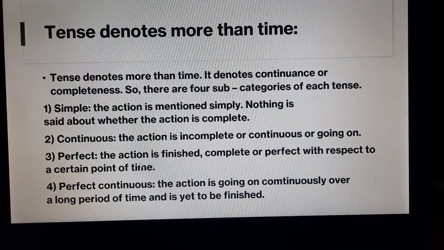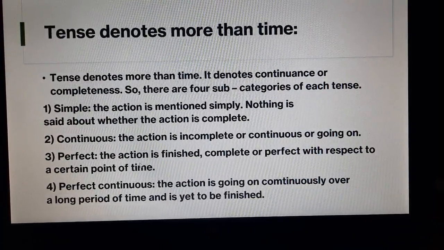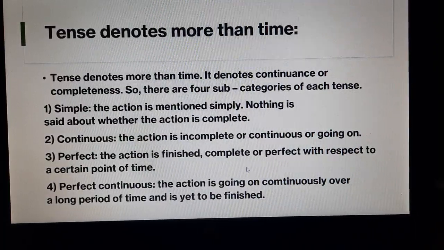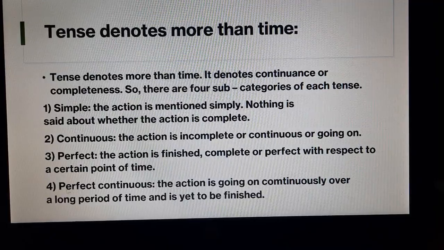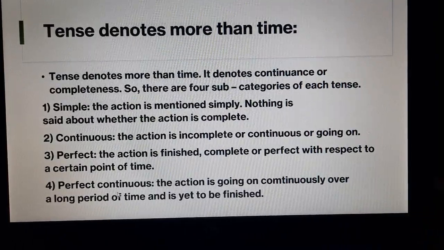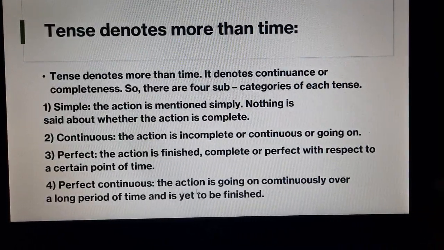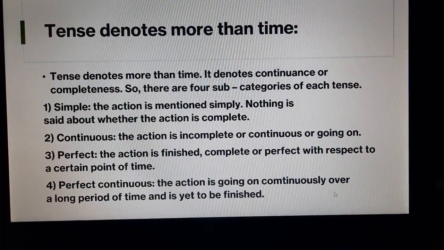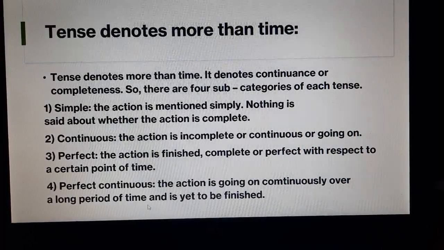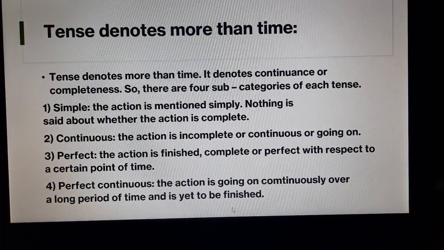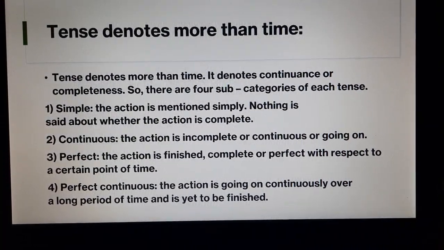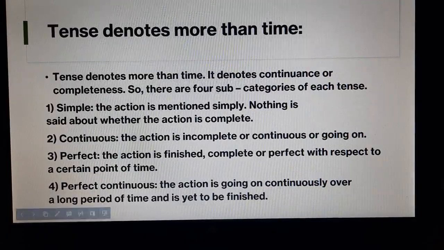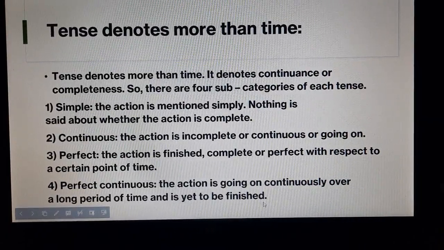But perfect is with some action which is finished, complete, or perfect with respect to a certain point of time. Then the fourth one is perfect continuous. That is, the action is going on continuously over a long period of time and is yet to be finished. So, it is still not completed and is yet to be finished in the future.